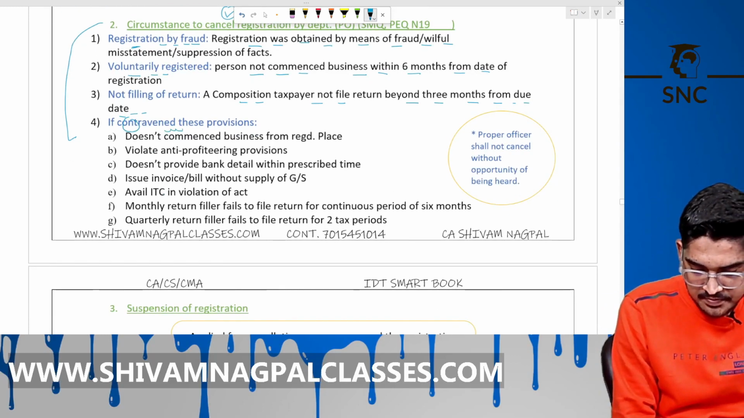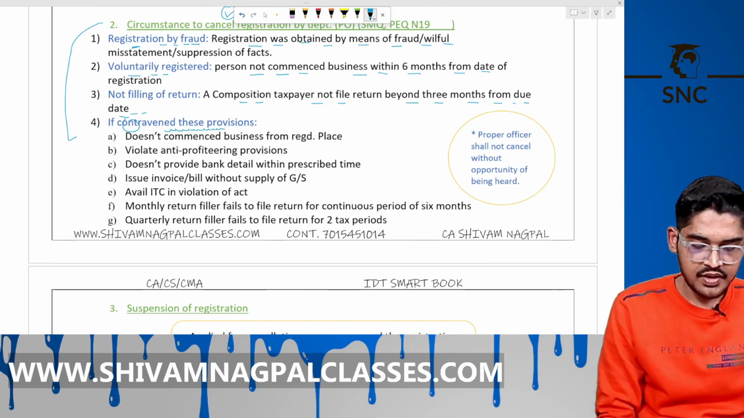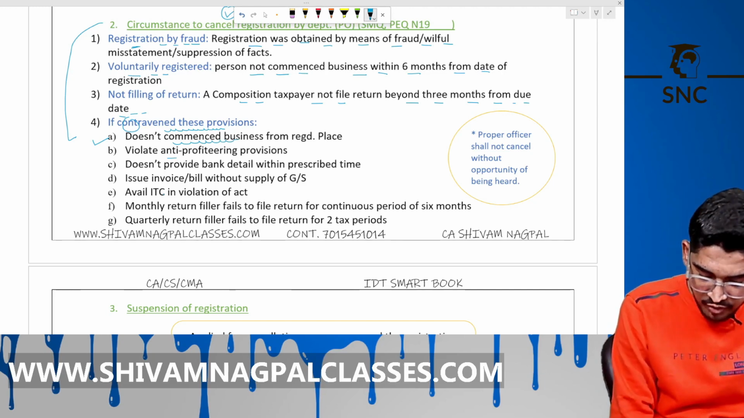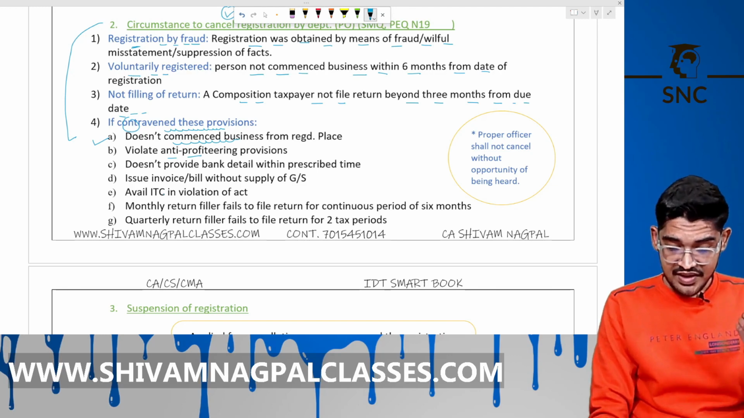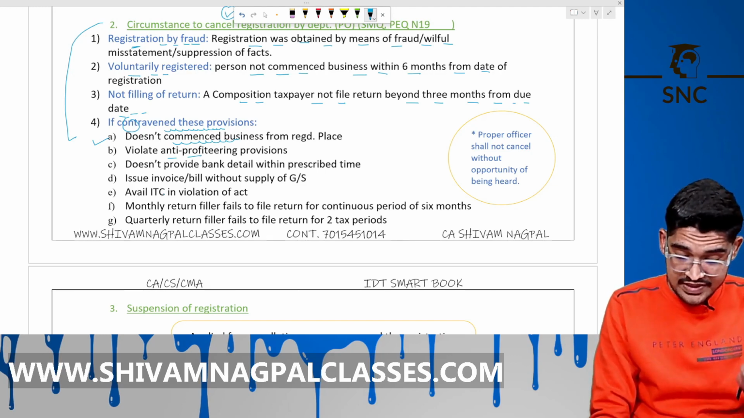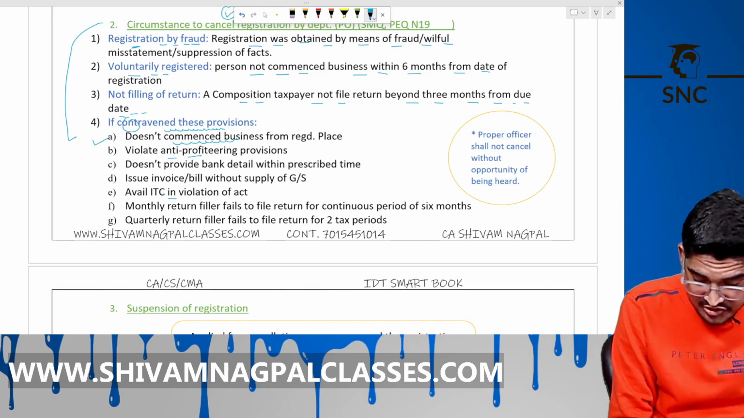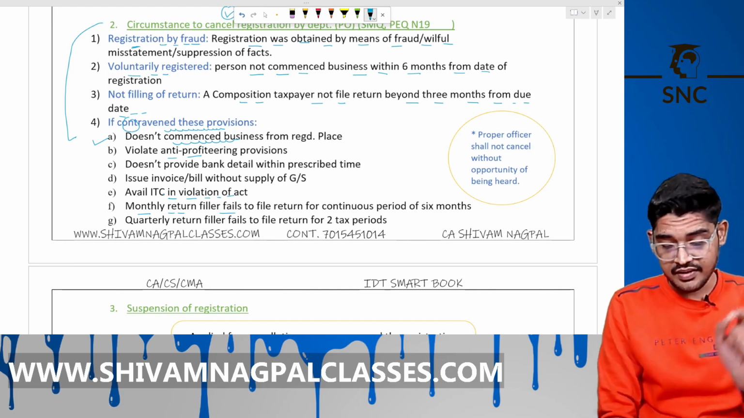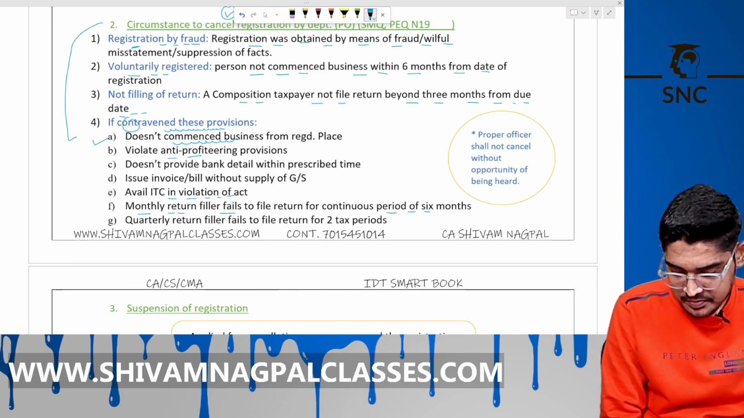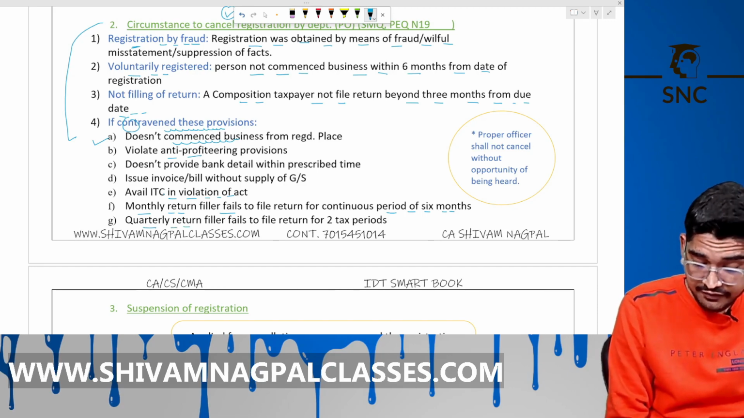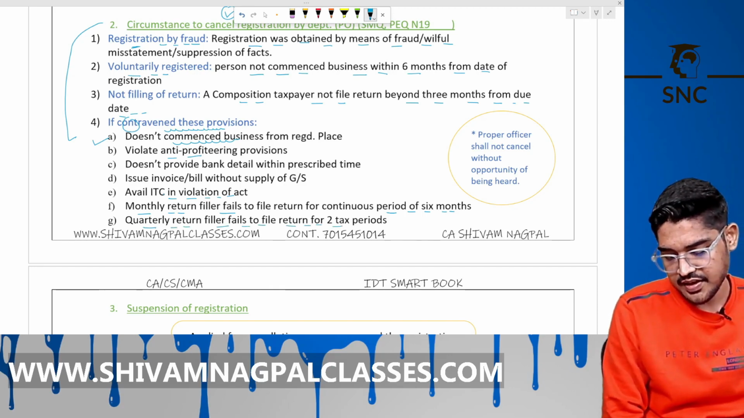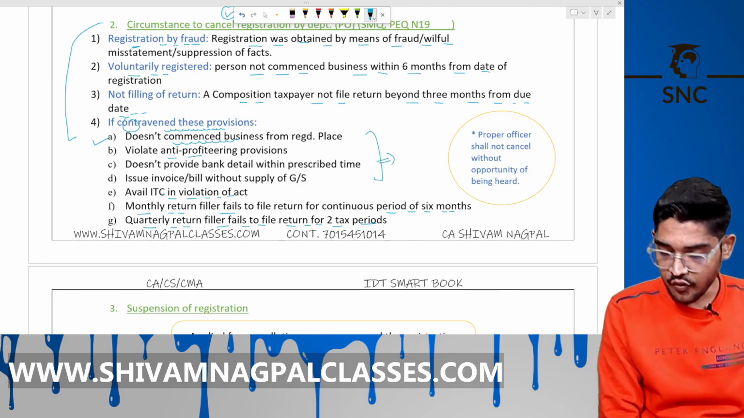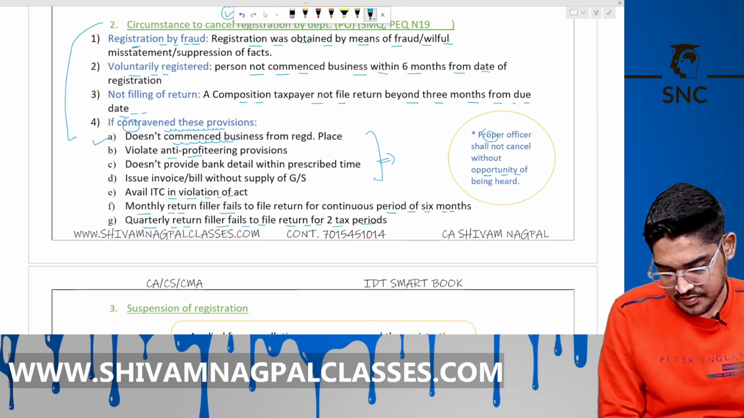Contravened these provisions. Doesn't commence the business from the registered place, violates the anti-profiteering provisions, doesn't provide the bank details, issues an invoice or bill without supply of goods and services, avails the ITC in violation of the Act. If you are a monthly return filer and fail to file the return for a continuous period of 6 months, or if you are a quarterly return filer and fail to file the return for 2 tax periods, then your registration can be cancelled by the department. Before cancelling the registration, the officer always gives you an opportunity of being heard, right?